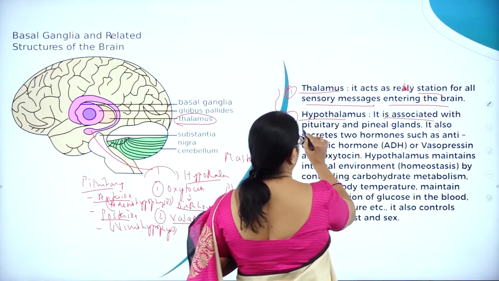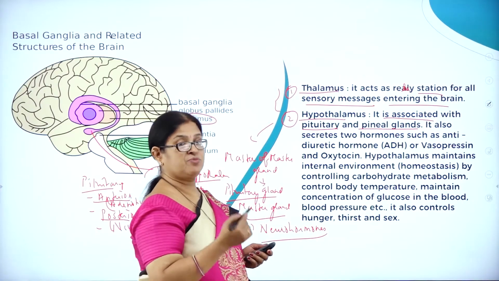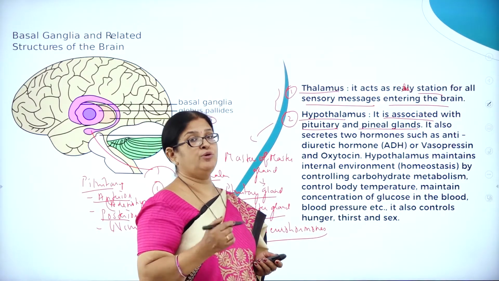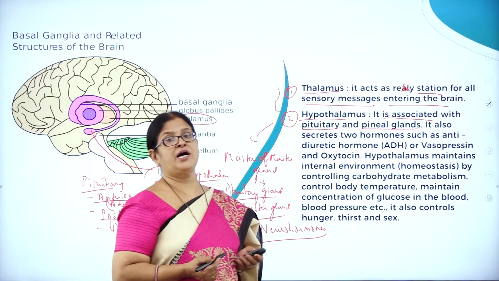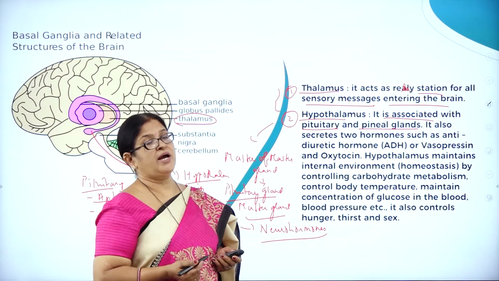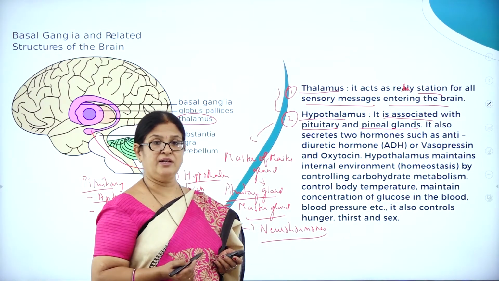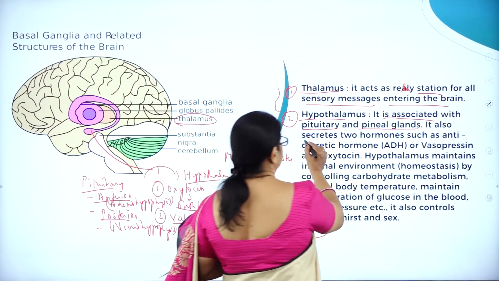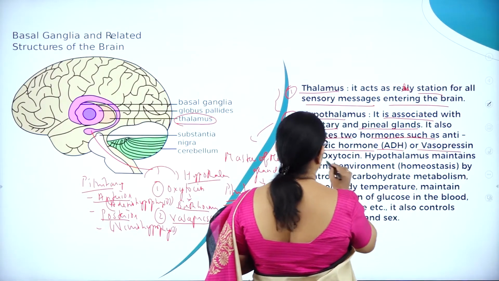So now let us understand. The hypothalamus is associated with the pituitary, and one more endocrine gland called the pineal gland, which was once called a vestigial gland. What do you mean by vestigial gland? Though it is present, it is of no use. But the pineal gland produces a very important hormone called melatonin, and this hormone is very important for regulation of the sleep-wake cycle, and also it controls reproduction. It also secretes two hormones, antidiuretic hormone ADH or vasopressin, and oxytocin.